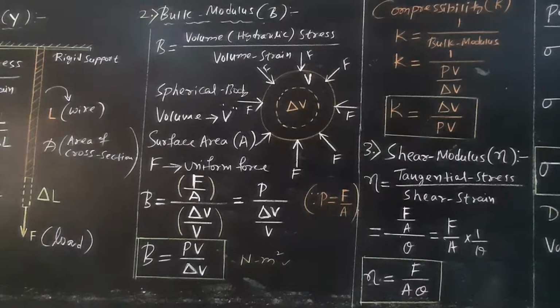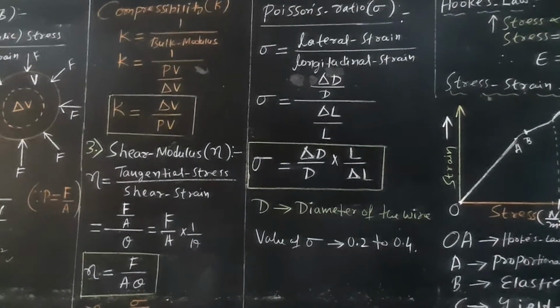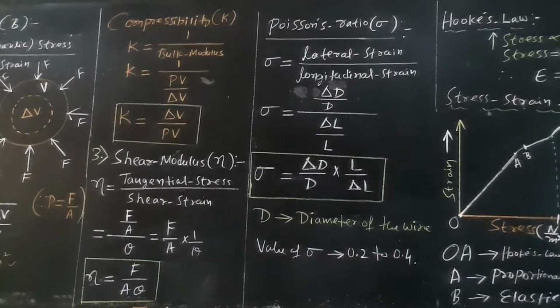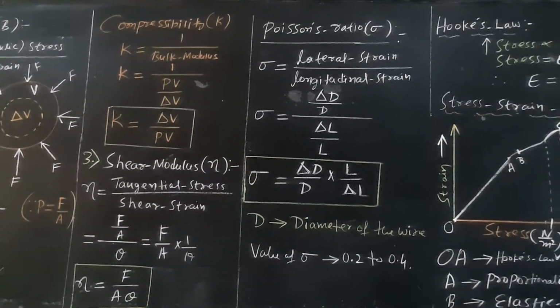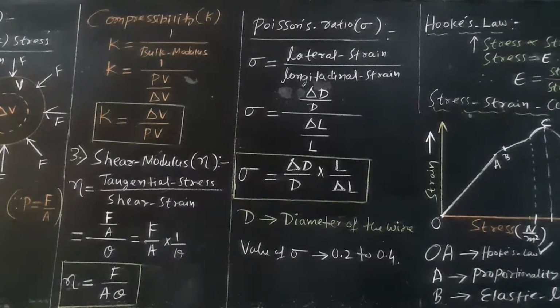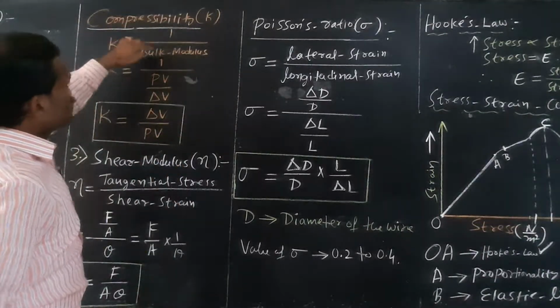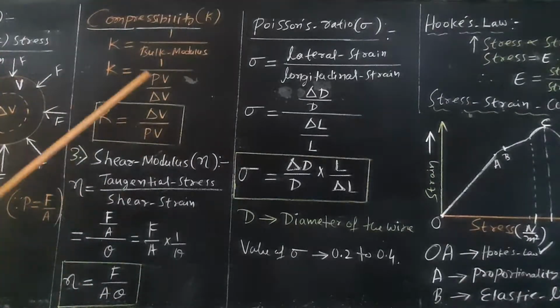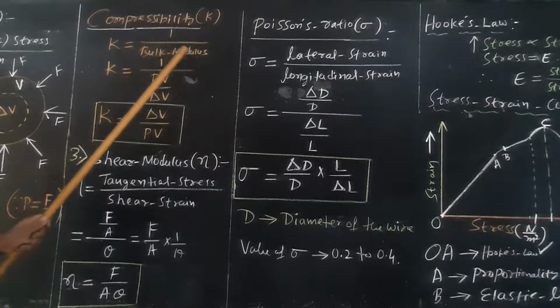Next, we will move on to compressibility. What do you mean by compressibility? Look carefully. Compressibility is defined as the reciprocal of bulk modulus. 1 by bulk modulus is what is called compressibility. The symbol for compressibility is K. K is equal to 1 by bulk modulus.